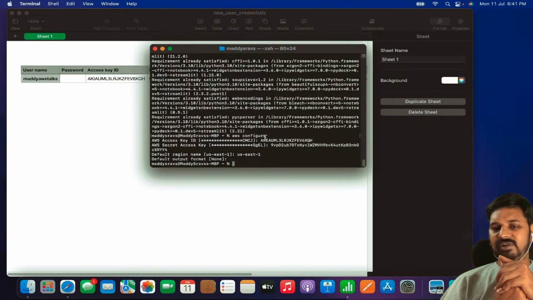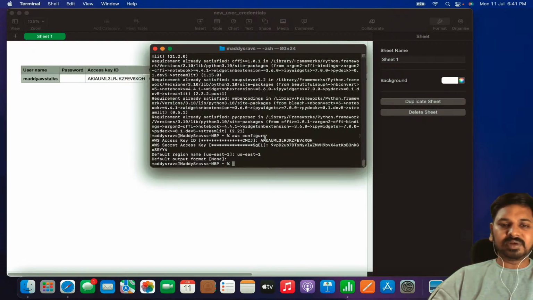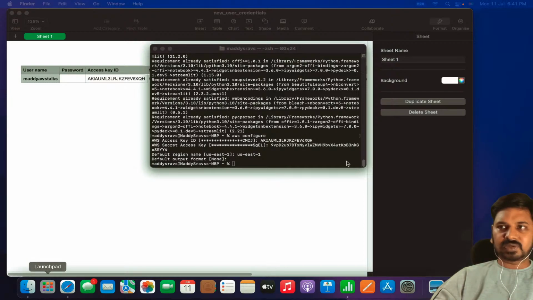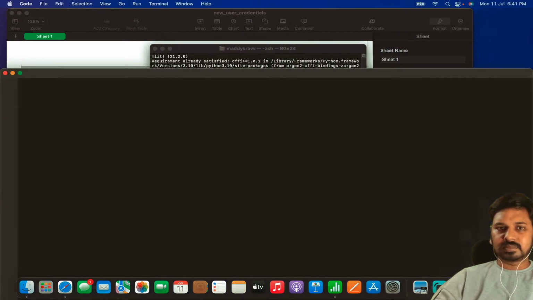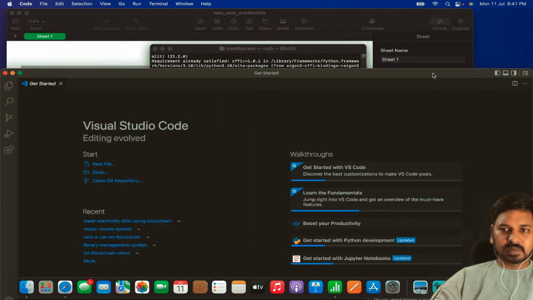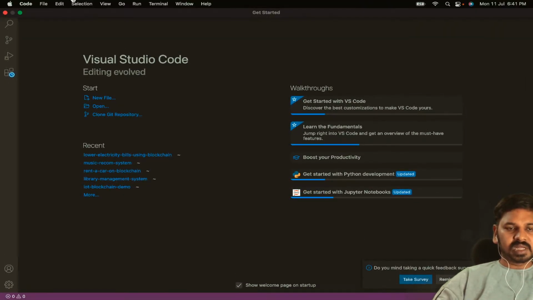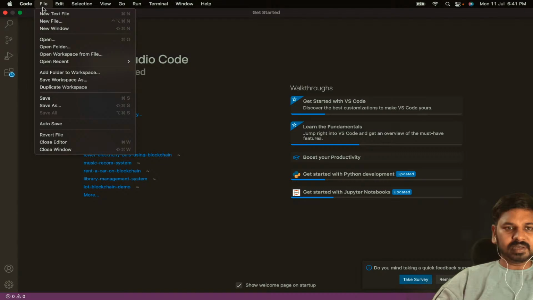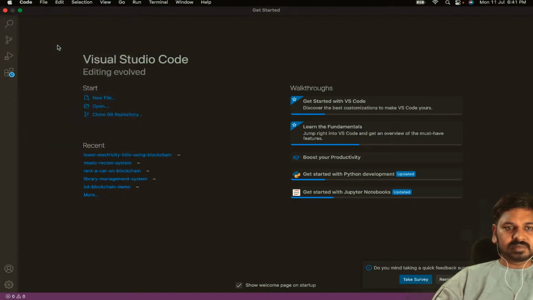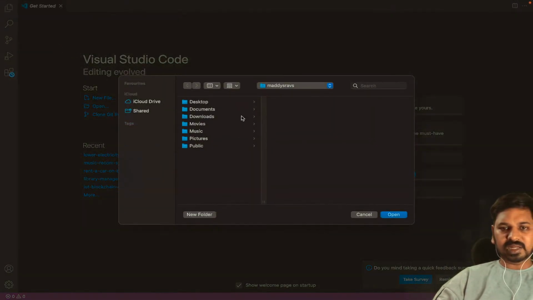After this we have to start our program. I'll open VS Code, Visual Studio Code. Now I'll simply click on file, click on open folder, and here I'll create a new folder.